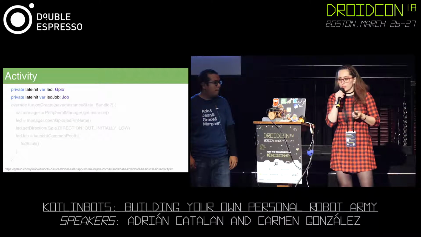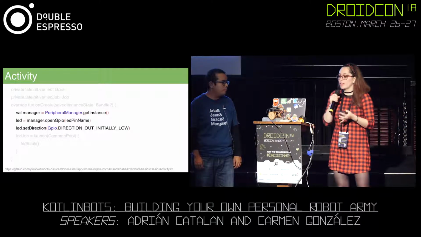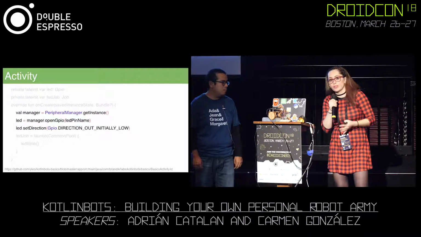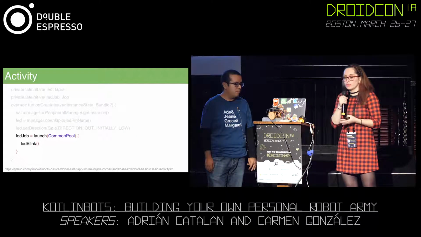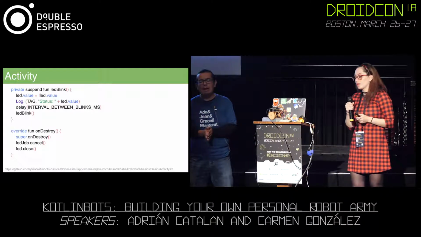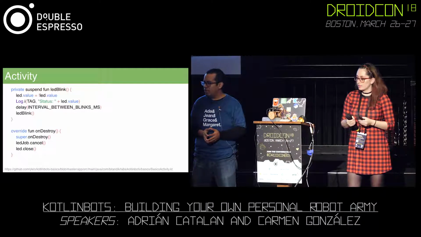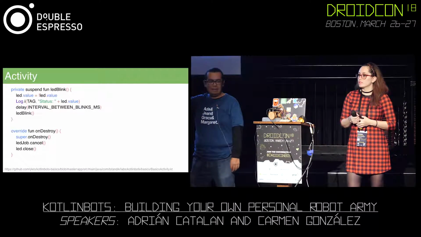So we're going to start with the GPIO, and we are going to get and manage it, and everything is with that GPIO. We're going to launch a software and tell it what our bot is going to do. So we're going to use Kotlin coroutines. Anyone familiar with those? Raise your hand. A couple of hands. That's amazing.